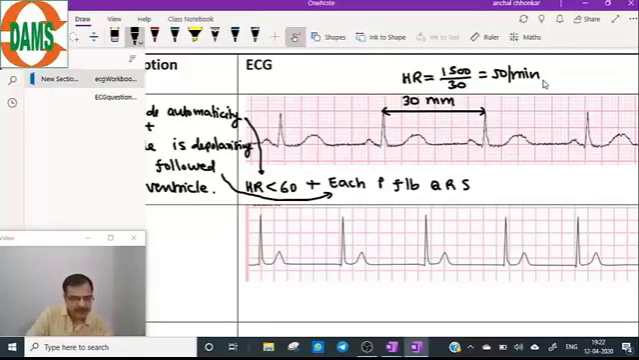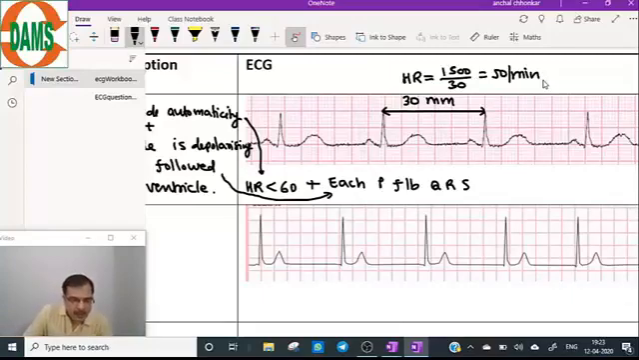Remember, these are very simple ECGs. You should only know and understand the high yielding points of that diagnosis. So the first will be heart rate less than 60. Here the heart rate is 50 per minute. So the first diagnosis is heart rate less than 60. Now let's see whether each P wave is followed by a QRS complex.